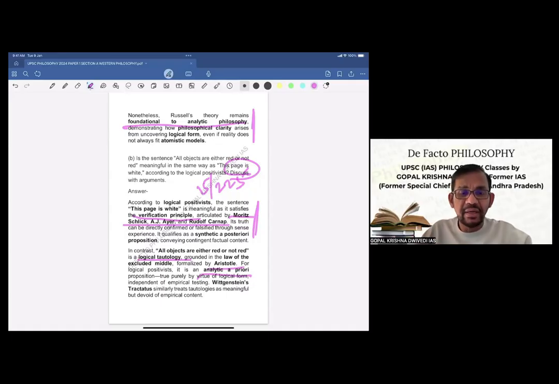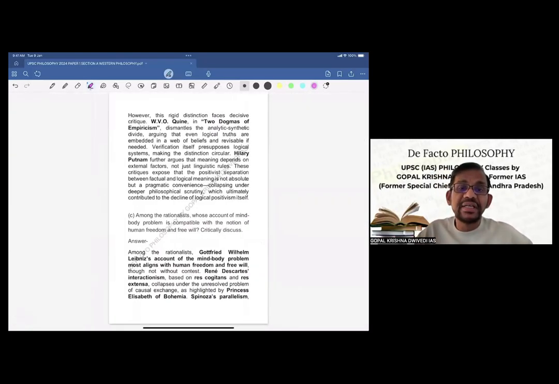It cannot be verified by empirical testing. Wittgenstein's Tractatus, another of his books, similarly treats tautologies as meaningful but devoid of empirical content. So it doesn't contain any empirical content.